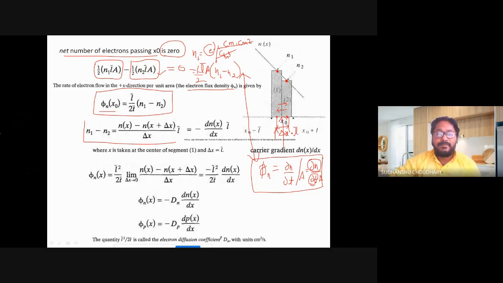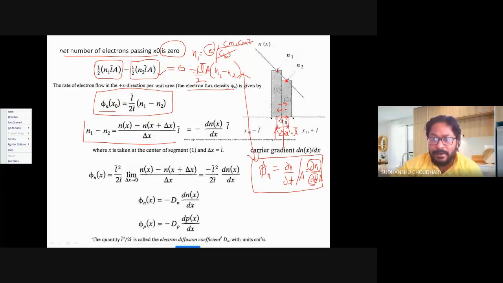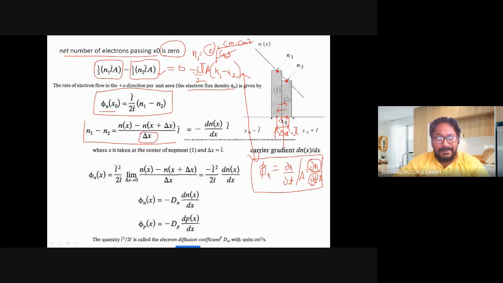So one can find N1 minus N2 by considering the concentration of electrons at X and the concentration of electrons at X plus delta X. N1 is given by Nx, minus N2, that is Nx plus delta X. So N1 minus N2 is Nx minus Nx plus delta X, in the delta X region.